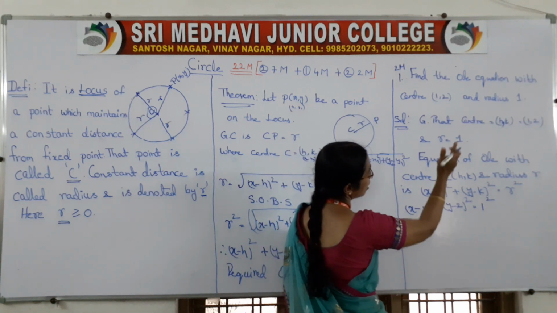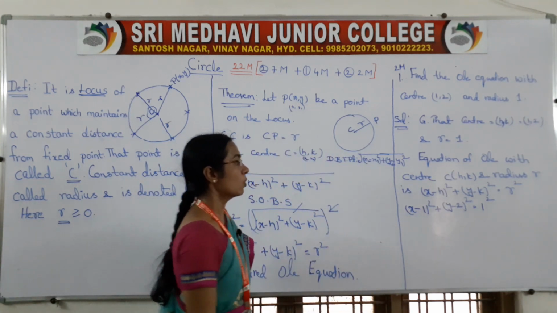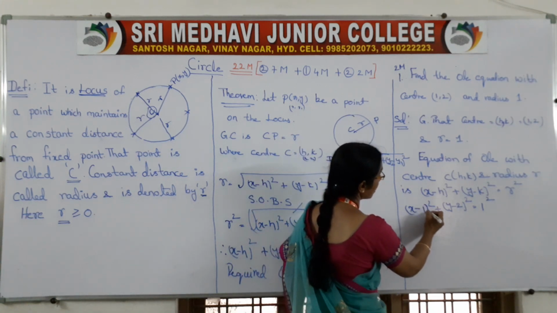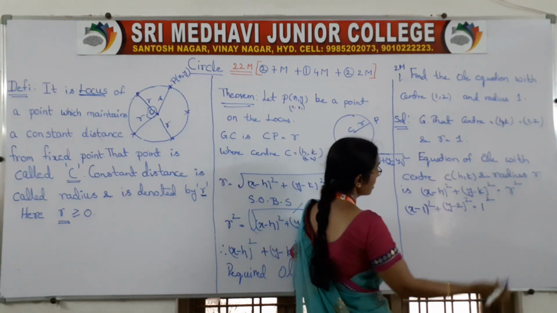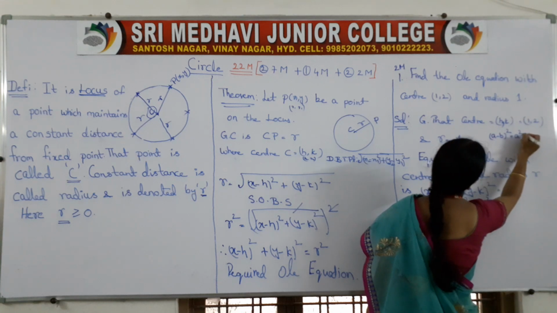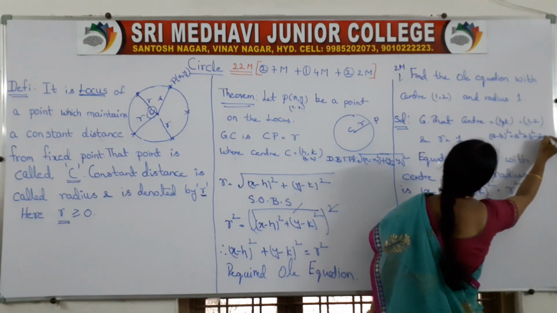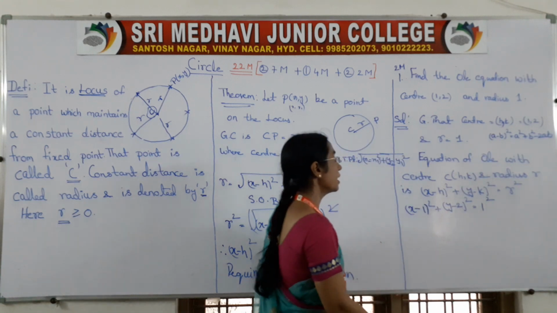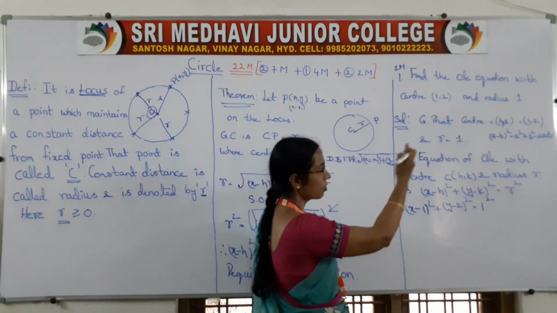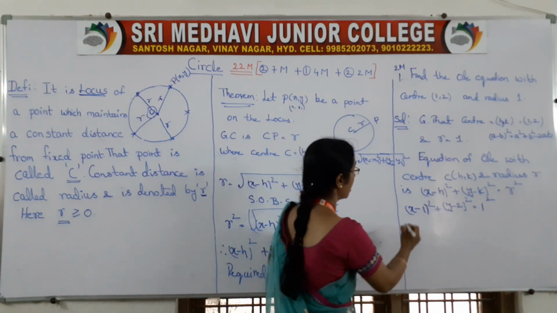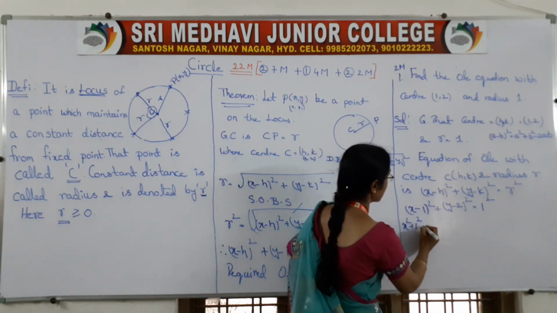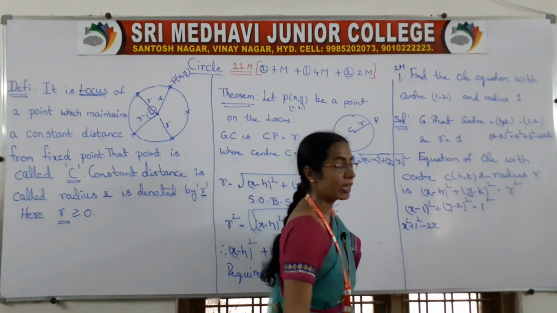Here, this is in (a minus b) whole square form, and this is also in (a minus b) whole square form. Expand using the formula: (a minus b) whole square is a square plus b square minus 2ab. Here in a's place we have x and in b's place we have 1. So x square plus 1 square minus 2x.